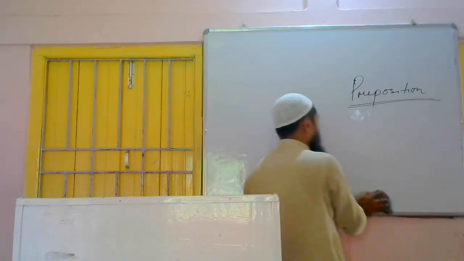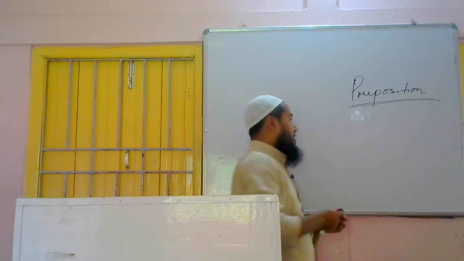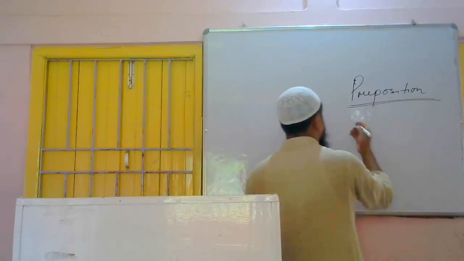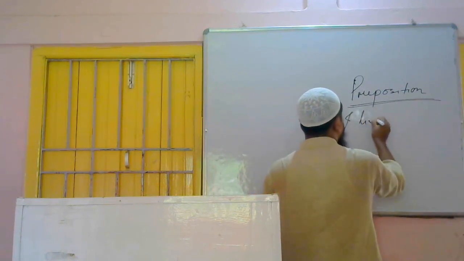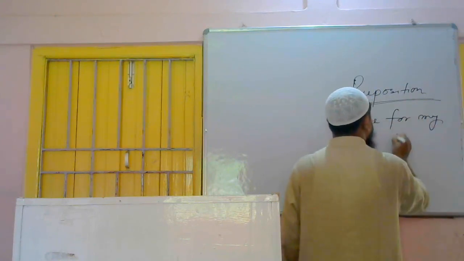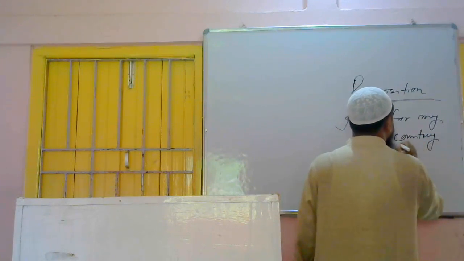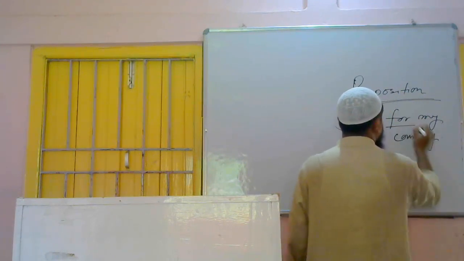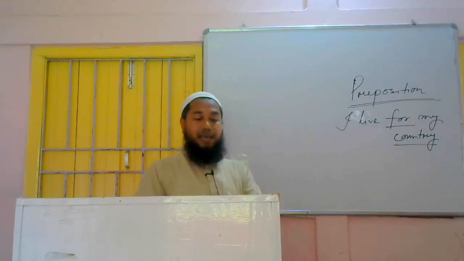Another one is if somebody lives for any noble cause, that means for a good reason. He doesn't want to live in this world for himself, but he is living for some good reason. For that, what to use? Live for. That means I live for my country. So this is a good reason why I am living. I live for my country. So for a good reason, if somebody lives, then we have to use what?